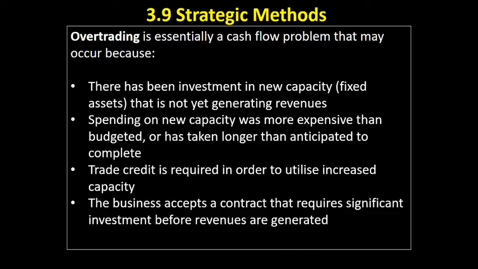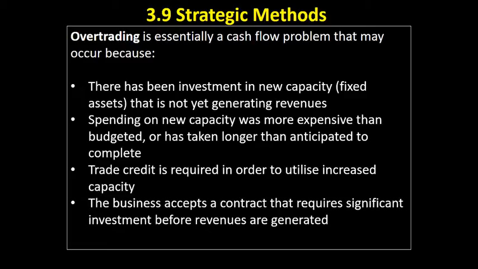Maybe the business accepts a contract that's going to require a lot of money invested before revenues are generated, and the business might think, well, okay, we're going to need this much money, and then on June the 4th we're going to get paid. But what happens if money runs out before then?